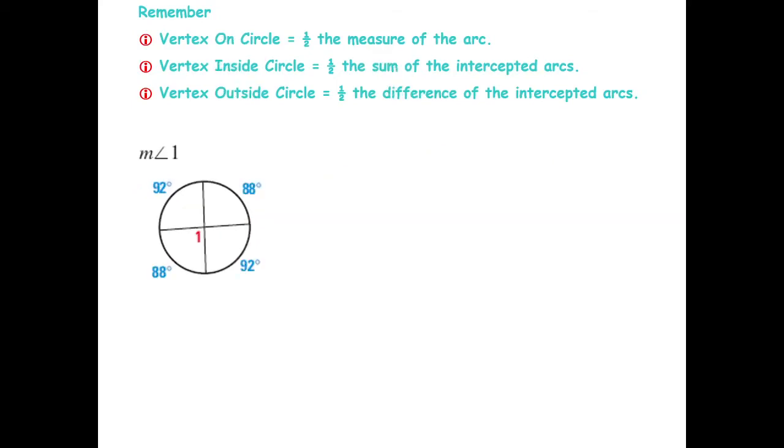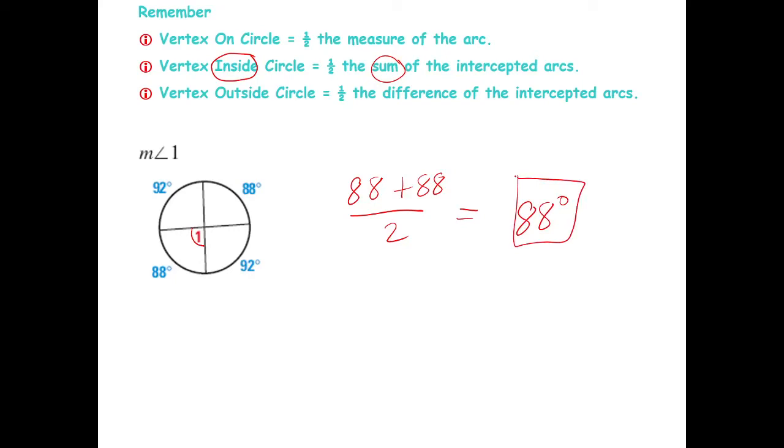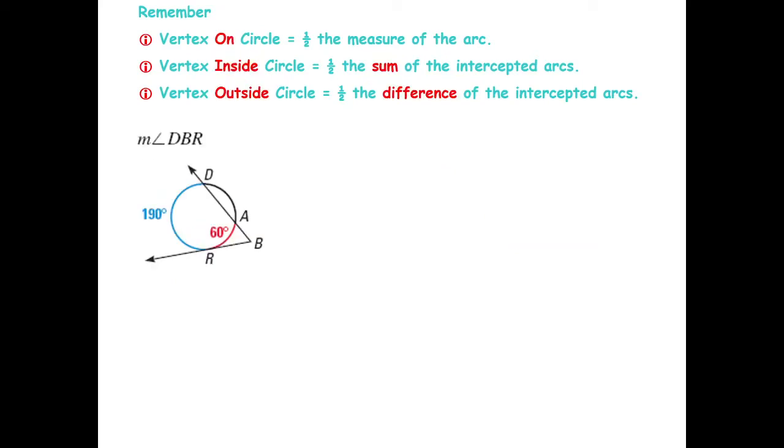Okay? Next example. What about angle R? Inside again. Okay, so meaning, I'm going to be adding, this is angle R. So we have 88 plus 88 divided by 2. The answer is still 88 degrees. This is the measurement of angle number 1. Okay? Let's have this example.